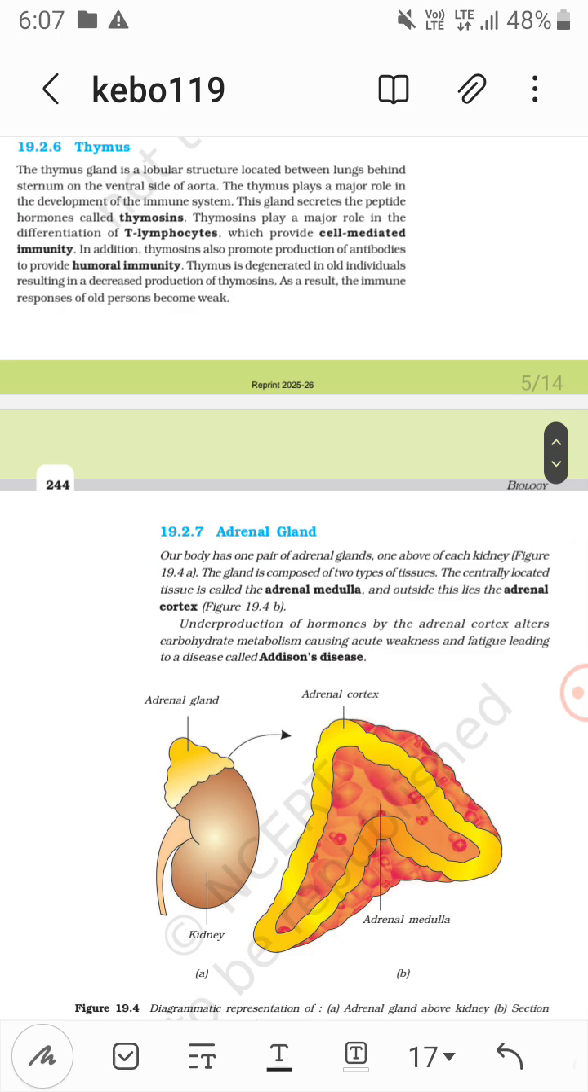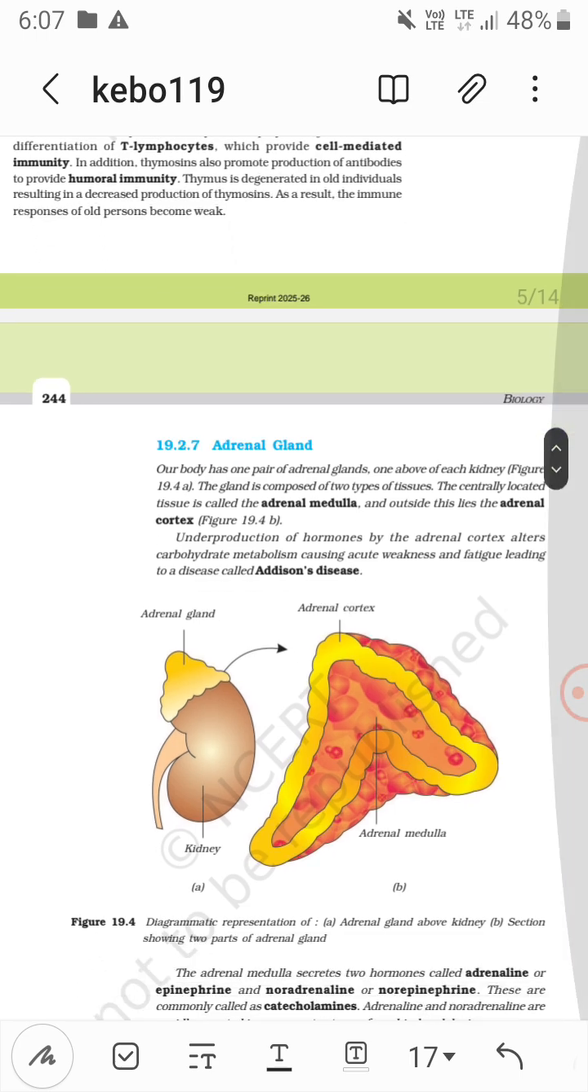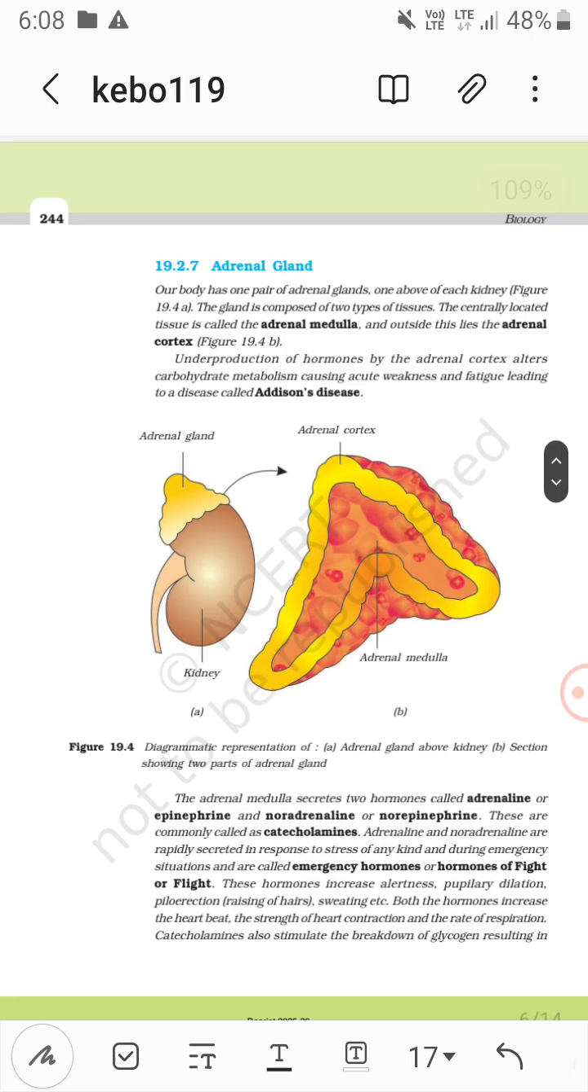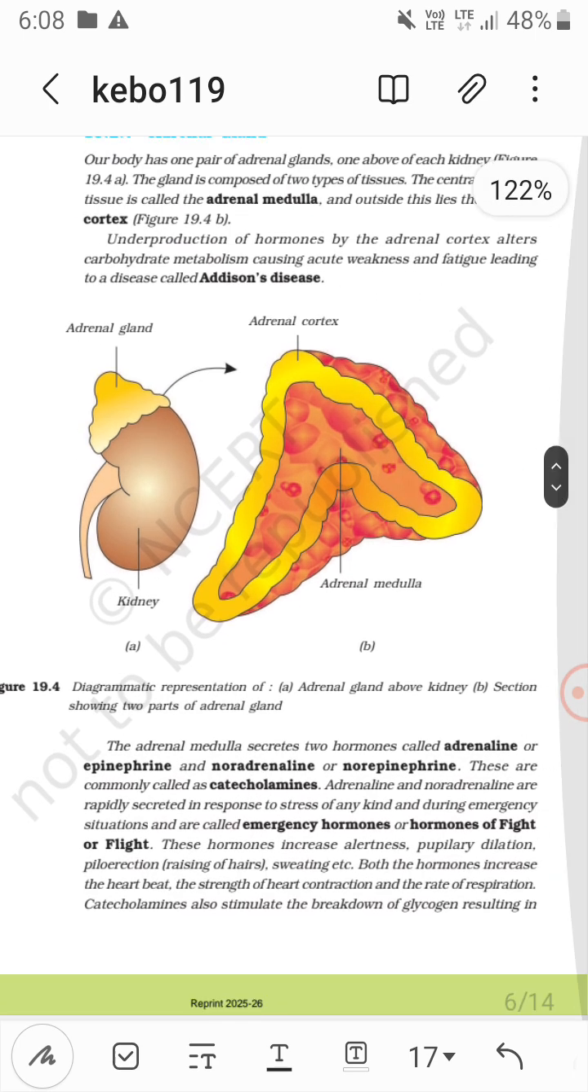Now the thymus in old individuals gets decreased. As a result, old persons become weak. Now adrenal gland: there are two types of adrenal gland, that is adrenal medulla and adrenal cortex.